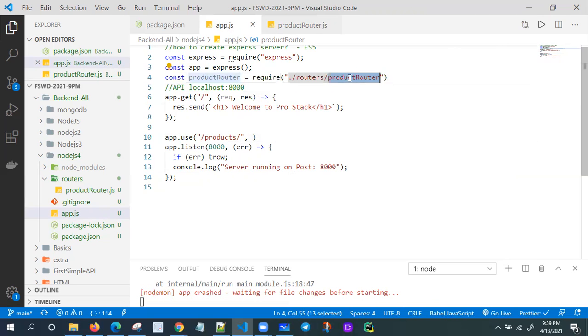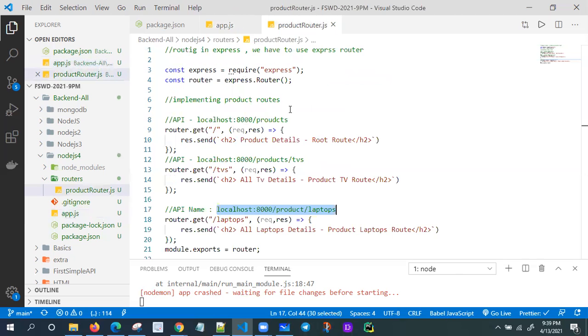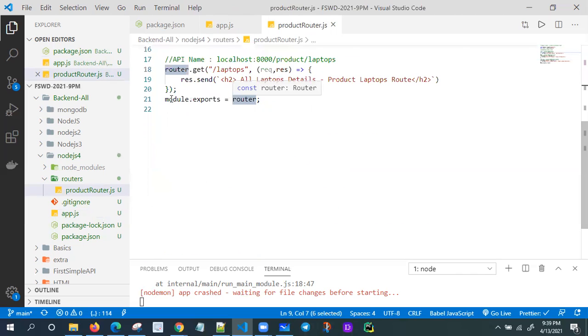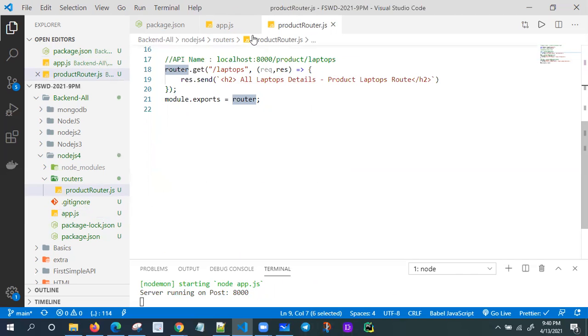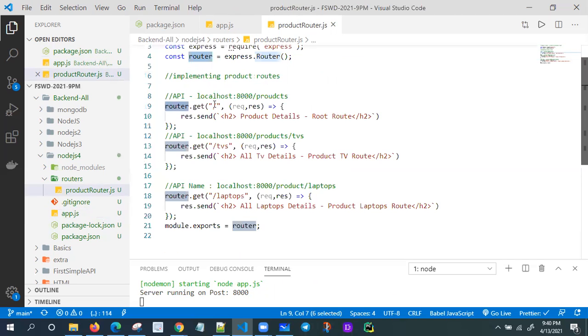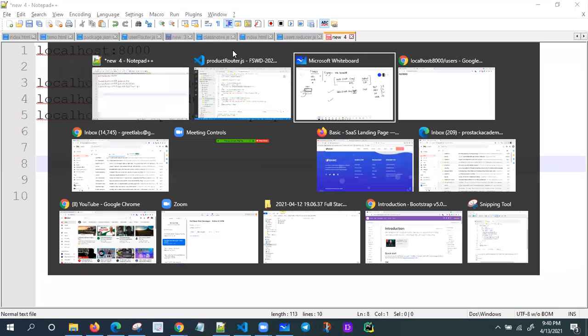In this product router we are exporting the router as the default, module.exports equals router. So I'm using productRouter like this. If anyone requests slash products, I need to route to the product router. This is the root only. This one will work, and this one is the product detail page. Let me implement this one and check it.